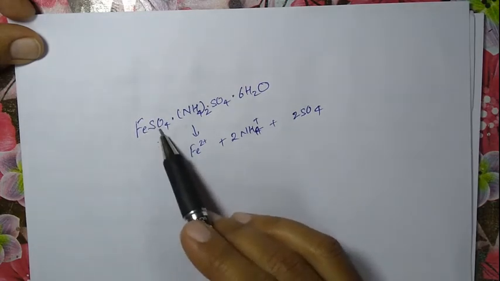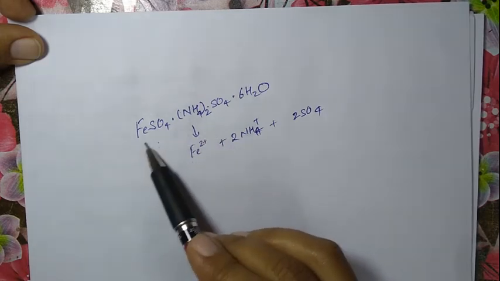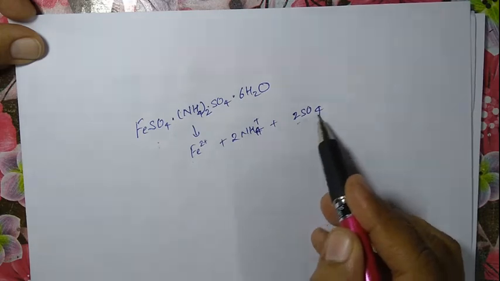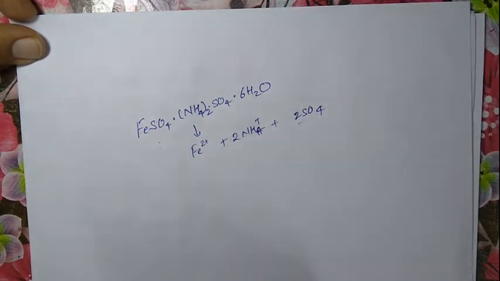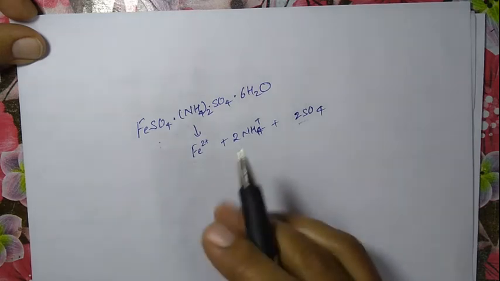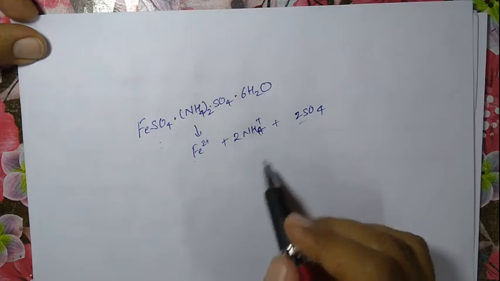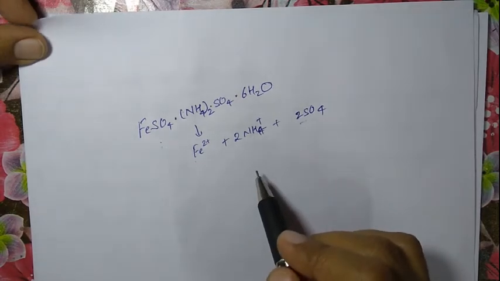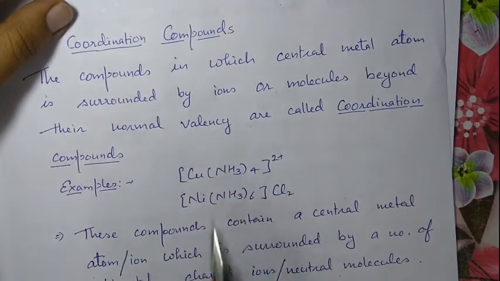Constituent compounds are FeSO4 and ammonium sulfate, and it gives the test for Fe2+ ion, the test for sulfate ion, and the test of ammonium ion. It means their properties are similar to the constituent compounds, and your coordination compound is different from that.